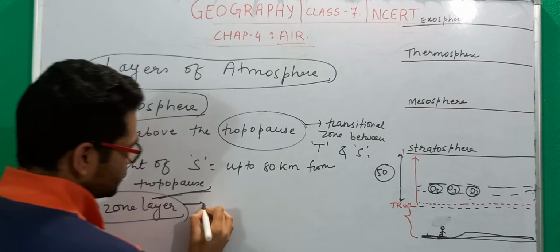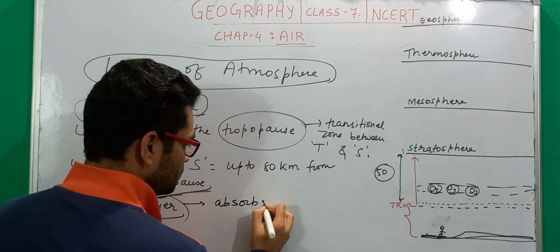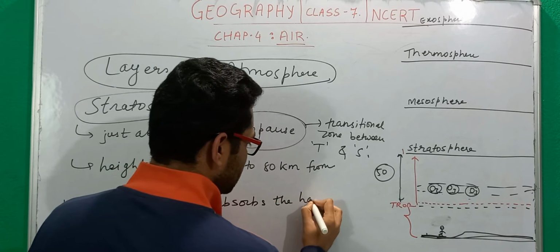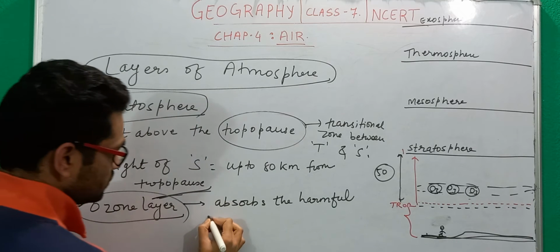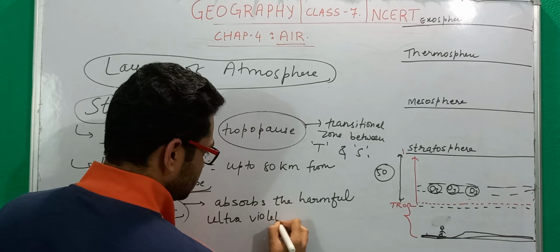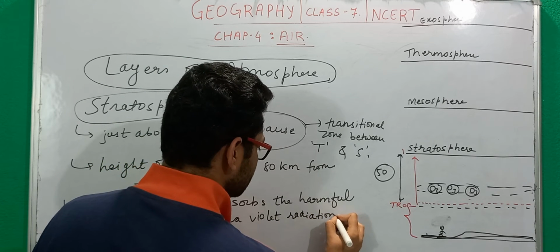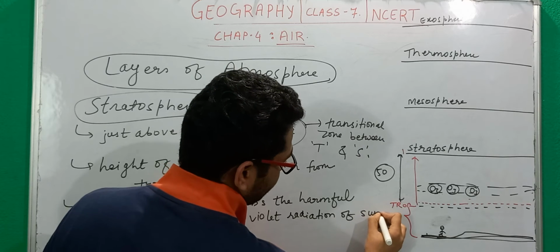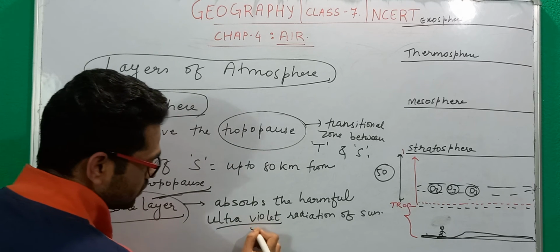Why? This ozone layer absorbs the harmful ultraviolet radiations of the sun. So this is the layer that absorbs the ultraviolet radiation of the sun, or basically we can also call it UV rays.